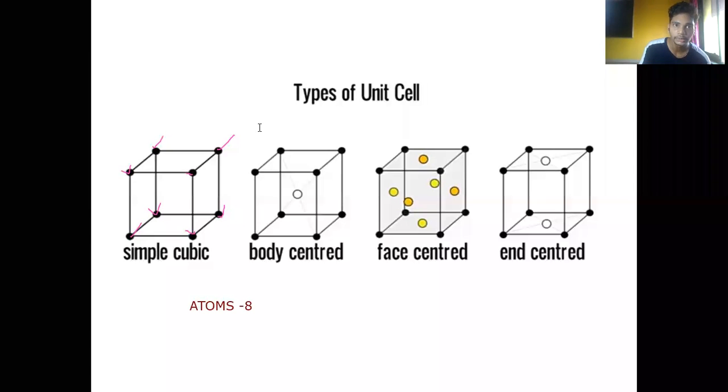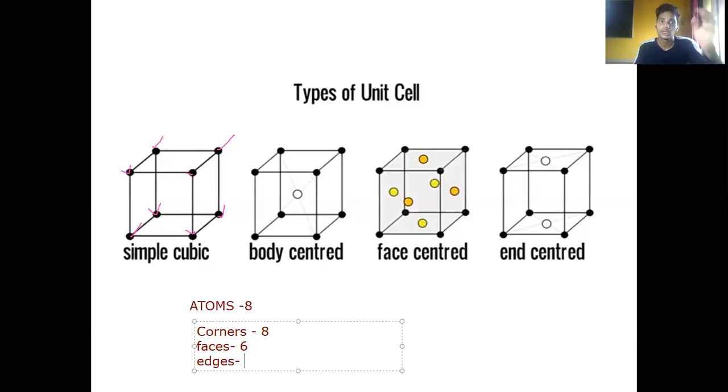Then let's move ahead. In the same case, how many corners are there? Obviously the corners will also be 8 in number. Let's talk about the faces. How many faces are there in a simple cubic cell? The simple answer is 6; we have already discussed this. And how many edges are there in the simple cubic cell? The number of edges will be 12. What is an edge here? I will draw again, and let's take another color so you can identify it very clearly.